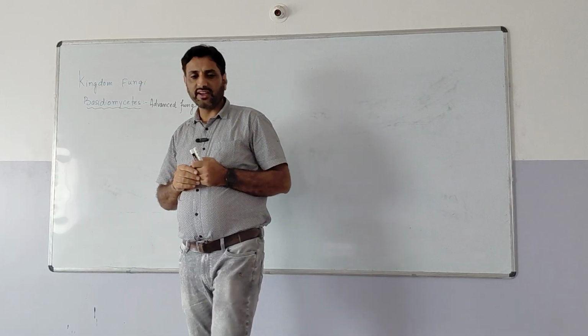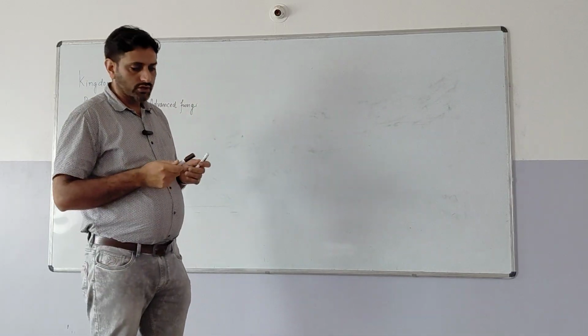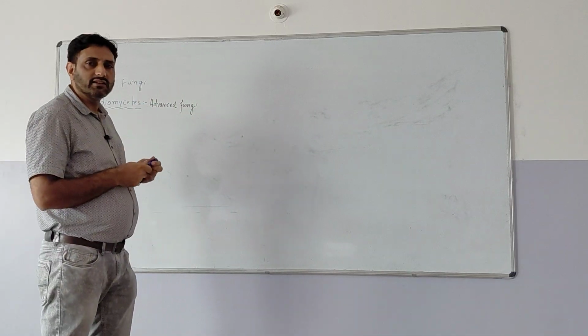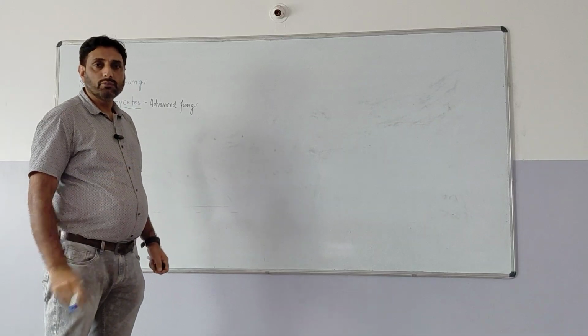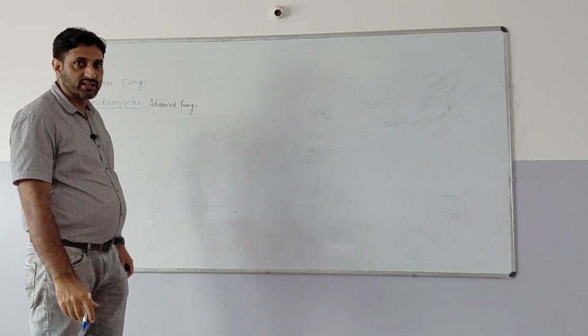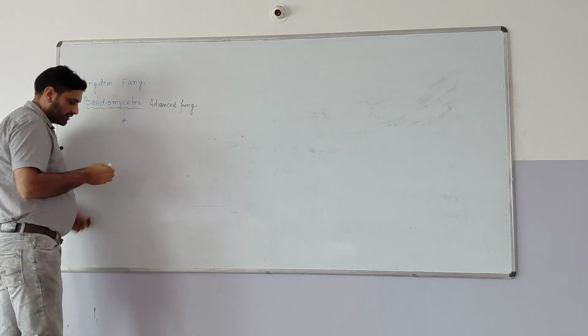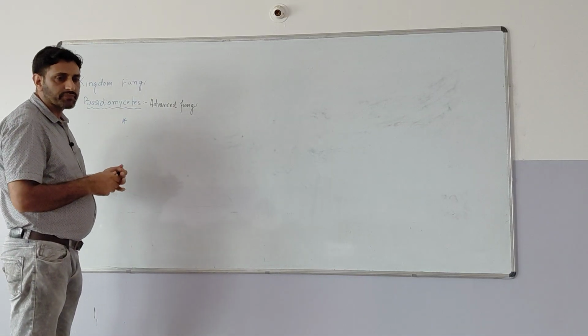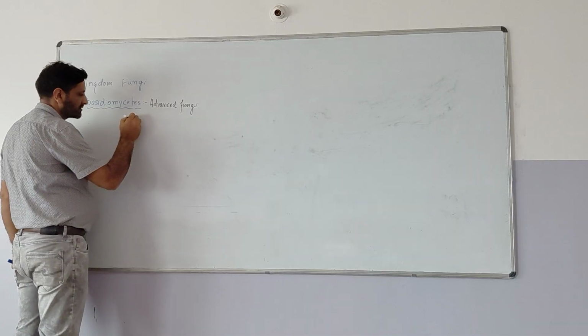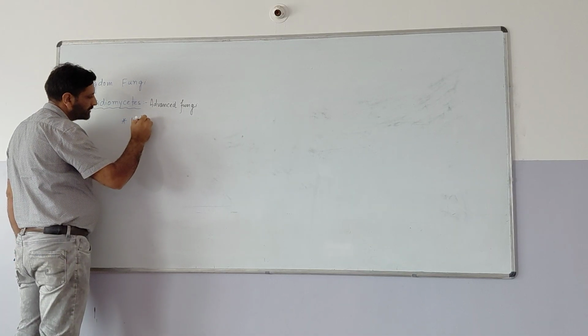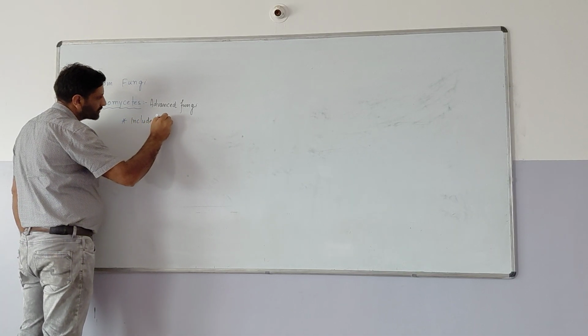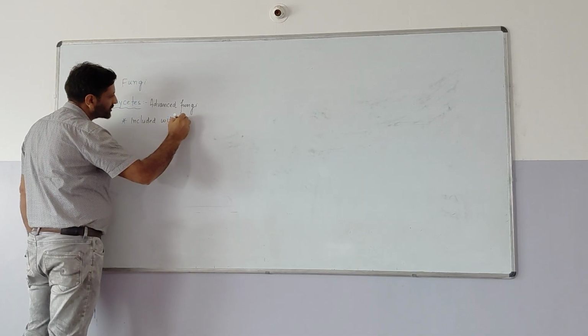So this advanced fungi, basidiomycetes, we have to mention which organisms have been included in this. In this kingdom, it has been included with mushrooms.